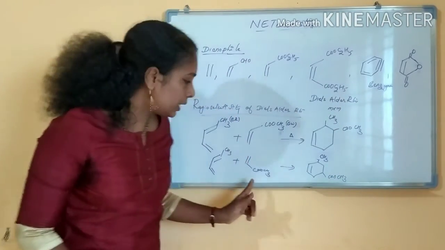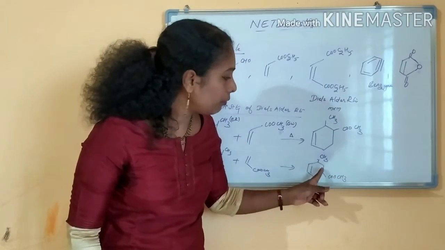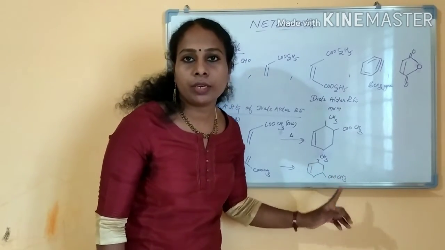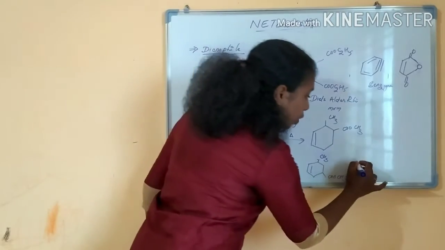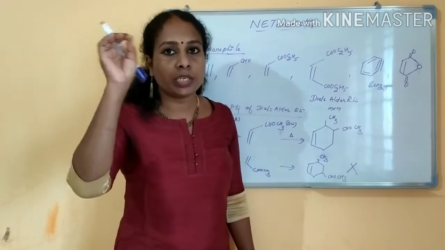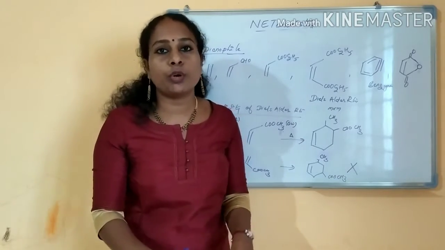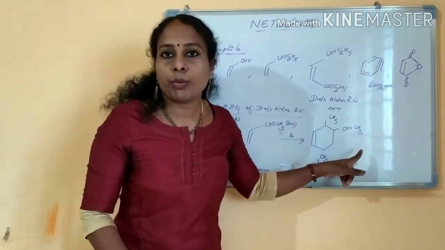And if you see this example, in this example some 1,3 product has formed, right? 1 2 3, the 1,3 position product has formed. This will not form in Diels-Alder reactions. With the electron releasing and electron withdrawing groups at the 1 and 3 positions, the product will not form. The 1,2 product will form exclusively.